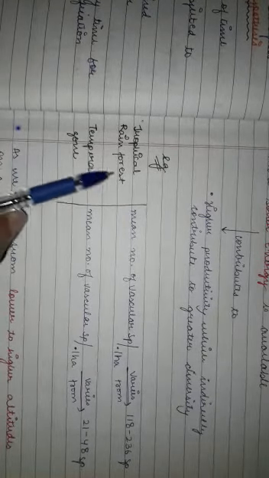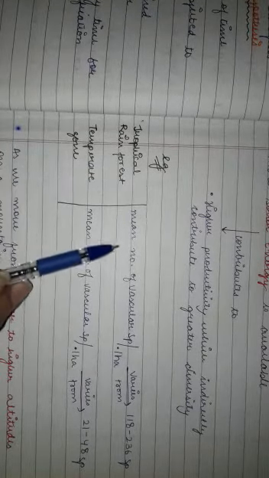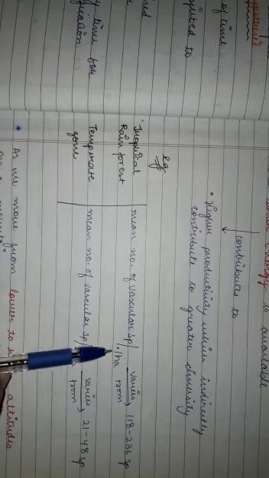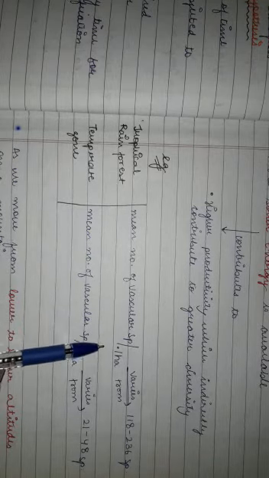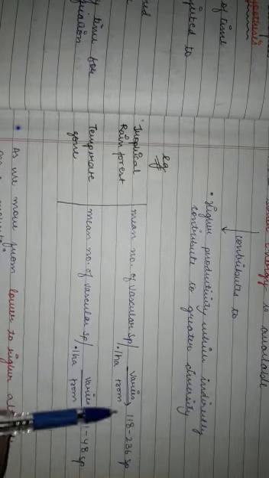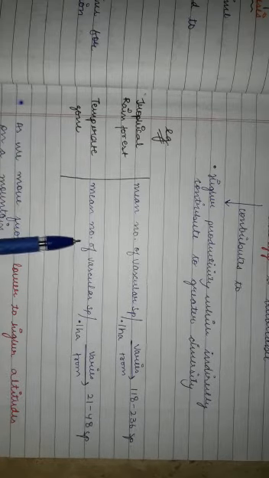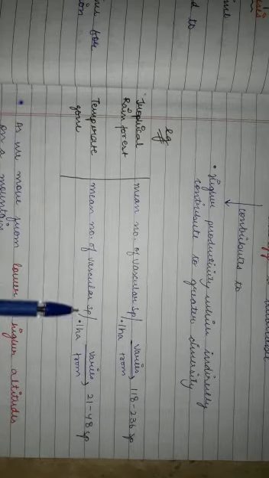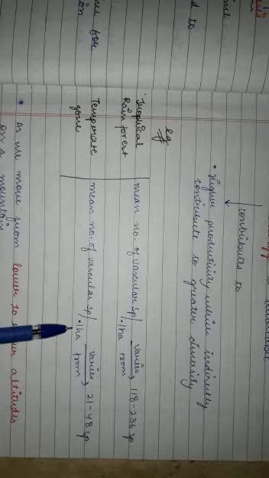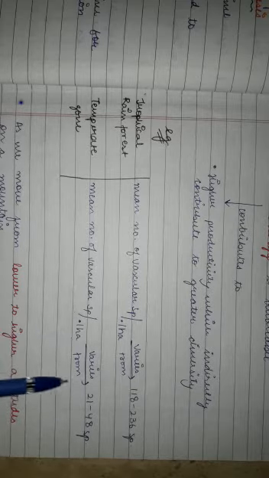For example, in tropical rainforest, the mean number of vascular species per 0.1 hectare varies from 118 to 236 species, whereas in temperate zone, the mean number of vascular plant species per 0.1 hectare varies from only 21 to 48 species.